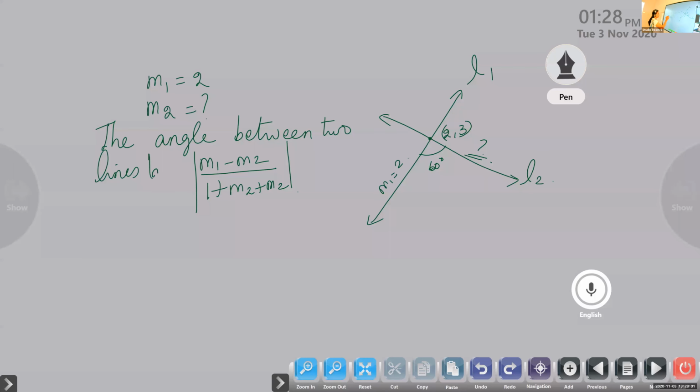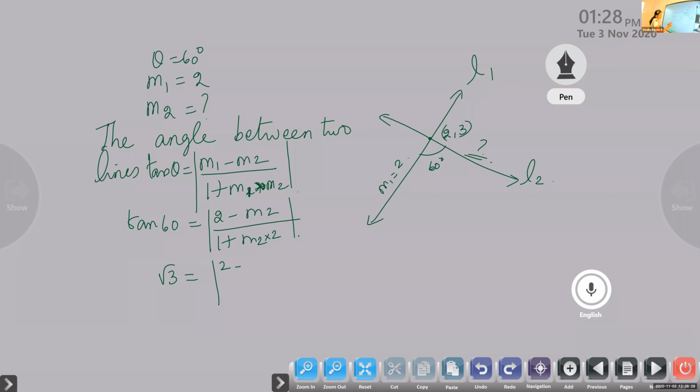It is given by tan theta is equal to, here the angle is given as 60 degrees. So tan 60 is equal to m1, which is 2, minus m2, we don't know, by 1 plus m1 into m2. My children, here it is m1 into m2, okay? m1 is 2, into m2. The value of tan 60 is root 3, is equal to 2 minus m2 by 1 plus 2m2.